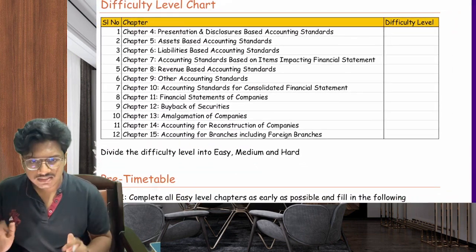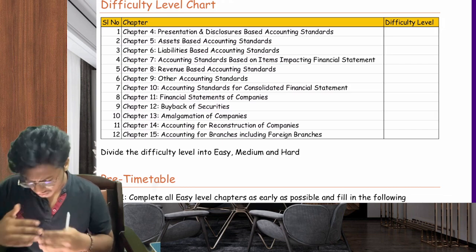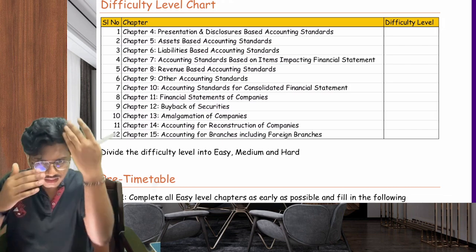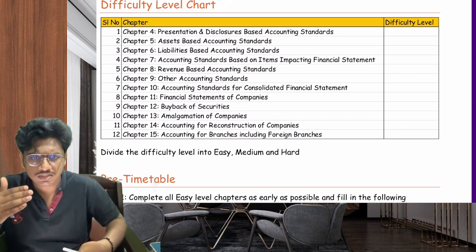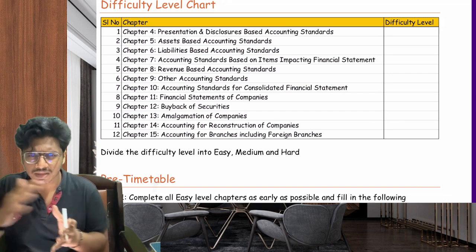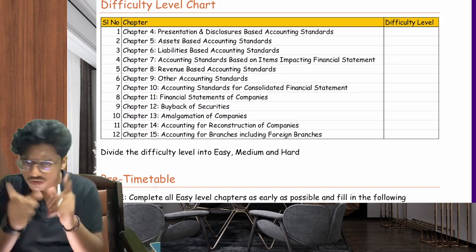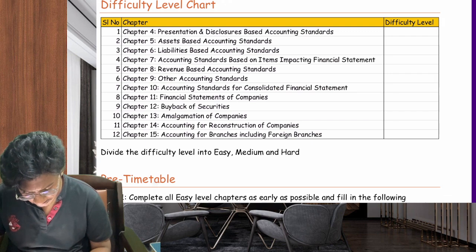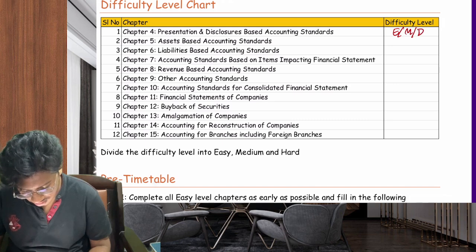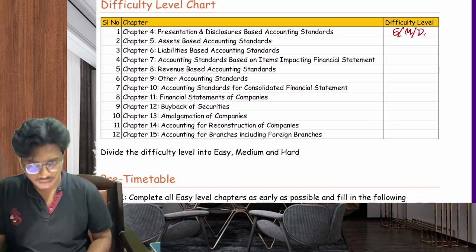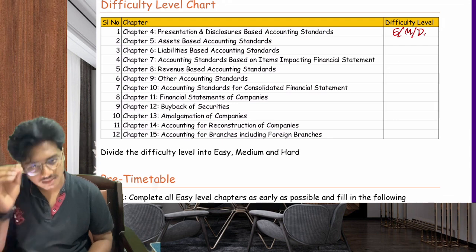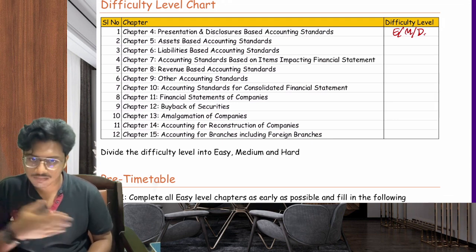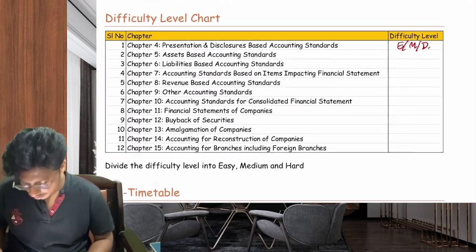Prepare this list. I prepared this in a concise way. You need to prepare it in a comprehensive manner. For each and every accounting standard, make a list. I'm not making it very big, but you got a picture of what I'm talking about, right? So in the column for difficulty level, fill easy, medium, or difficult. Okay, why am I filling this? I will tell you in the next part.